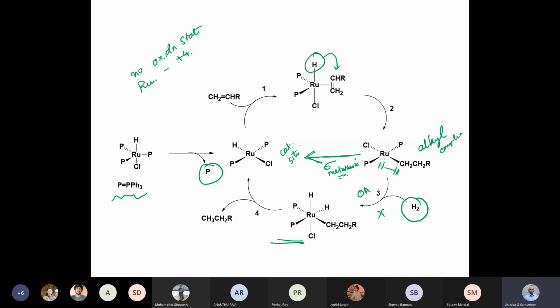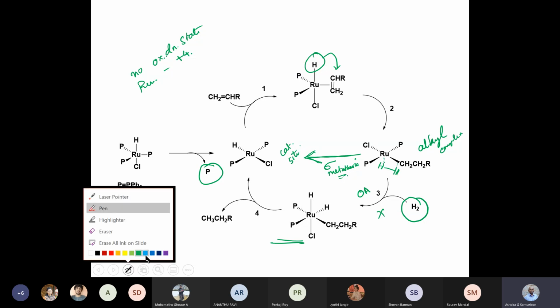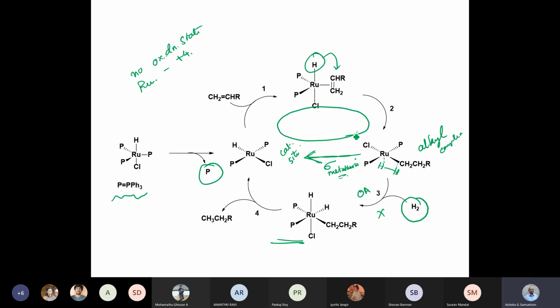If you go through this catalytic cycle, then let me give you this catalytic cycle, the green one, and let's make this the blue cycle. So the blue cycle is a high oxidation state mechanism, let's call this the low oxidation state mechanism. The low oxidation state mechanism is preferred for ruthenium.